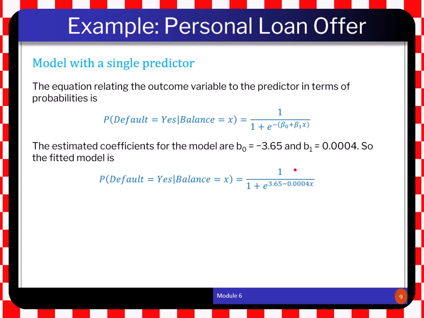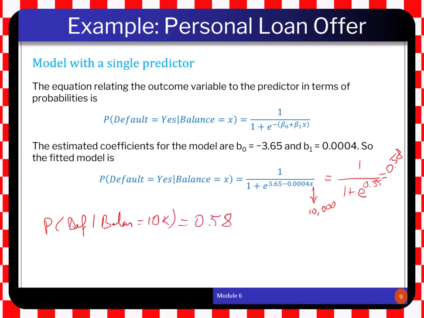Let's assume, for example, that we are trying to predict the probability of default of the customer whose balance is $10,000. We are going to substitute $10,000 here instead of x, and this is going to be negative 4 plus 3.65. So this is going to be 1 divided by 1 plus e to the power 0.35. And this value gives us 0.58. So basically, the probability of default of this customer whose balance is $10,000 is 0.58.